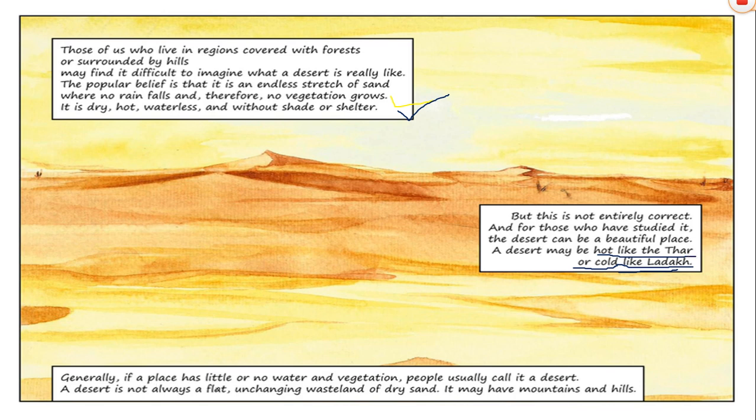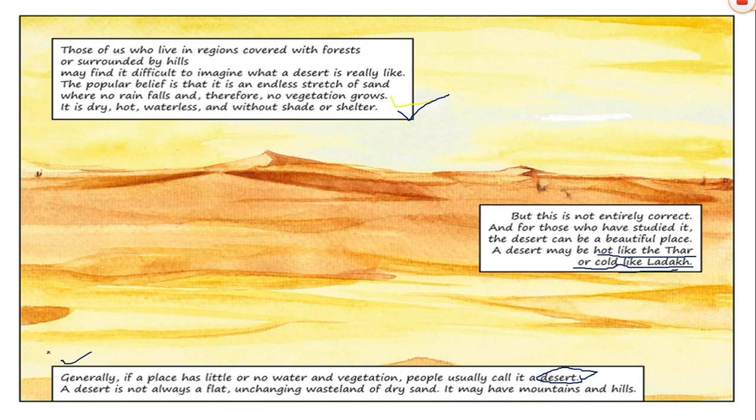Generally, if a place has little or no water and vegetation, people usually call it a desert. Isn't it so? A desert is not always a flat, unchanging wasteland of dry sand. It may have mountains and hills. It's quite strange, children.